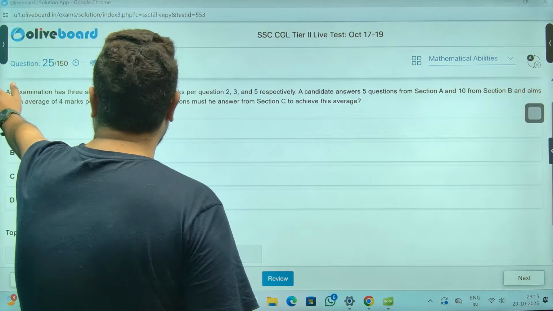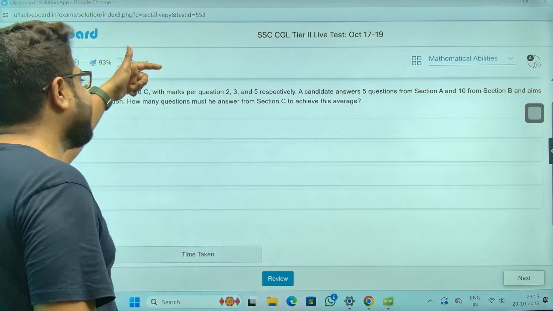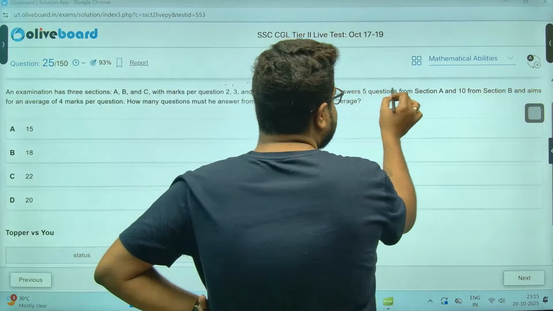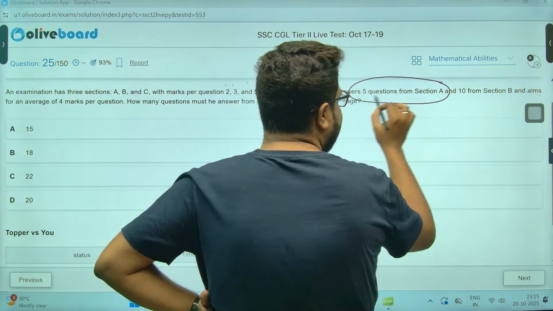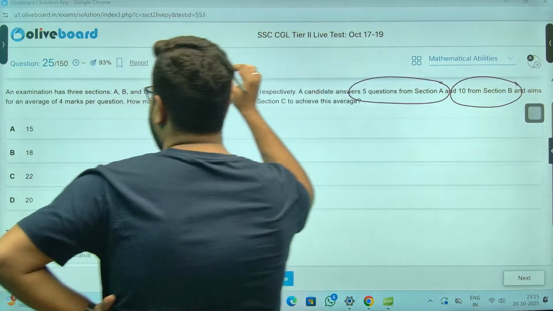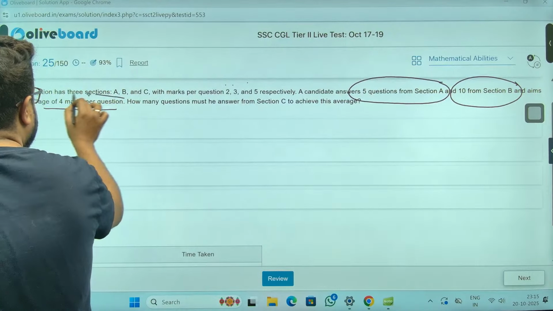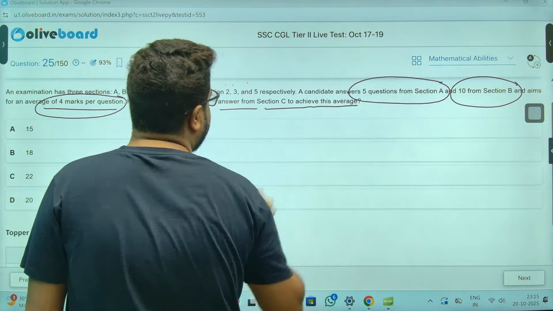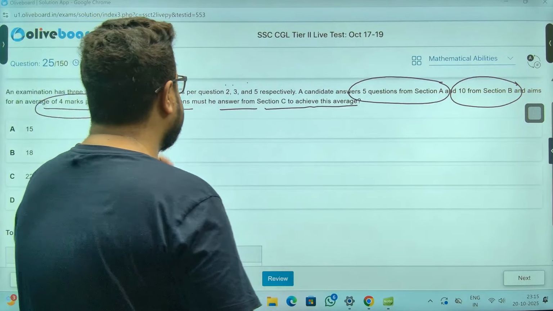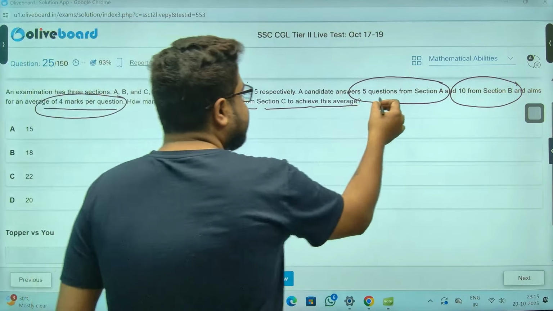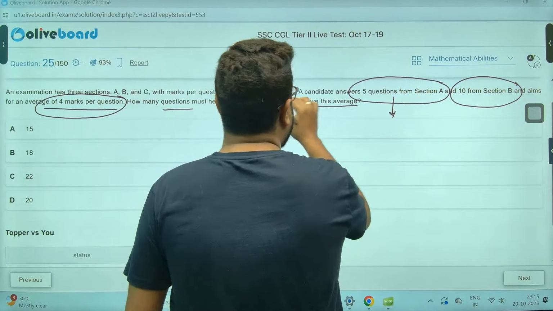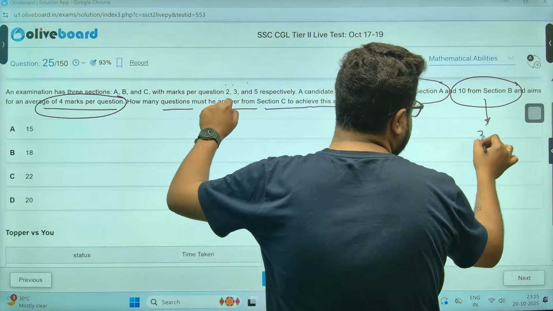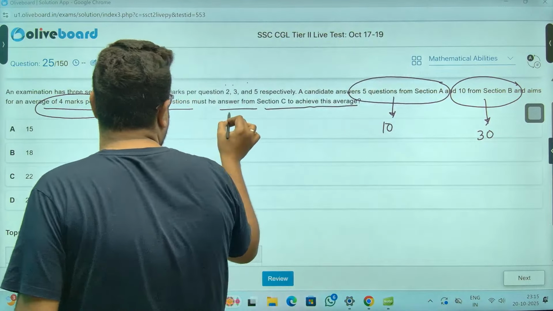An examination has 3 sections, A, B, C with marks per question 2, 3, 5. A candidate answers 5 questions from A, 10 questions from B, and aims for an average of 4 marks per question. How many questions must he answer from section C to achieve this average? Okay sir. So 5 questions from section A, meaning 10 marks. 10 from B, every question has 3 marks, meaning 30 marks.